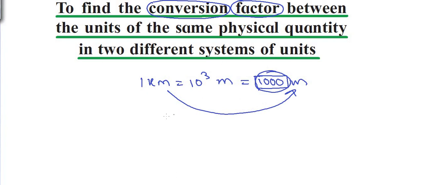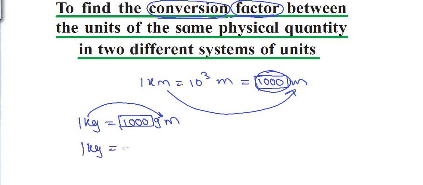Now let us have one more example, kilogram to gram. 1 kilogram is equal to 1000 gram. So in order to convert from kilogram to gram, we have to multiply by 1000. So 1000 is the conversion factor over here. You also call that the multiplying factor, but the more authentic word is conversion factor, so better you call it a conversion factor. If you want to convert kilogram to milligram, then we have to multiply it by 10 raised to 6. So 1 kilogram is equal to 10 raised to 6 milligram. So 10 raised to 6 is the conversion factor over here.